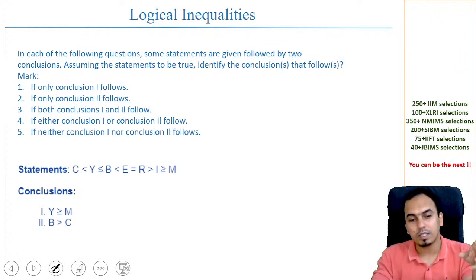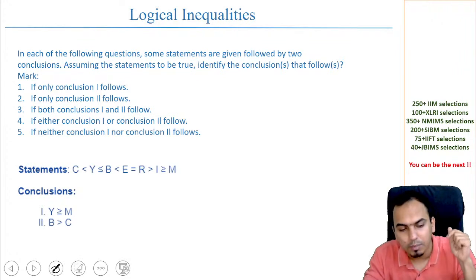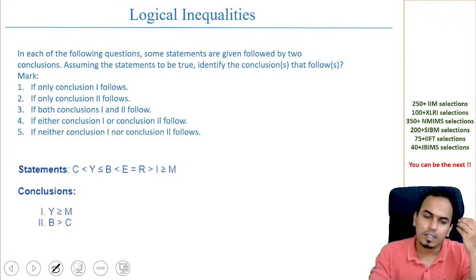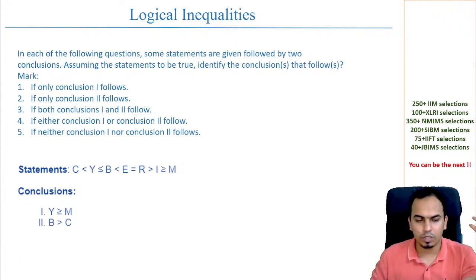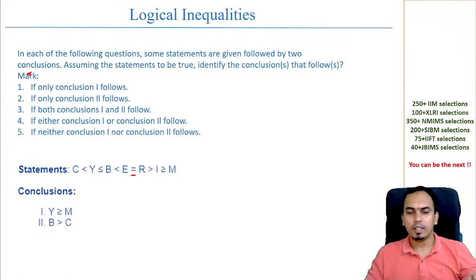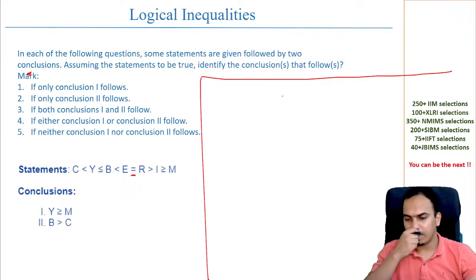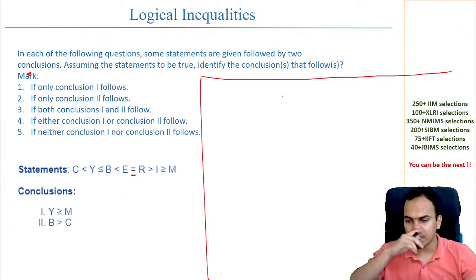And where do students mostly make mistakes here? Students mostly make mistakes at the starting point. They start at the wrong place. What is the easiest starting point? The easiest starting point is always the equal to. E is equal to R. Now my way of solving this is to have a quick representation. Make a quick representation of this.